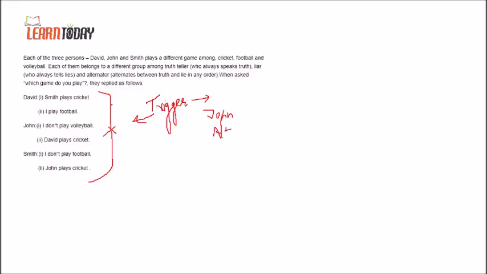If they mention that particular sentence, then you can use the trigger sentence method. Now here, we have to try all the possible cases.